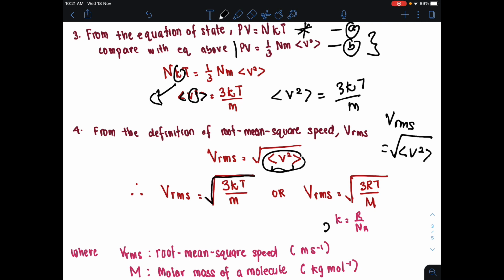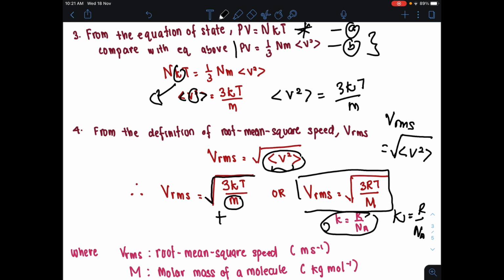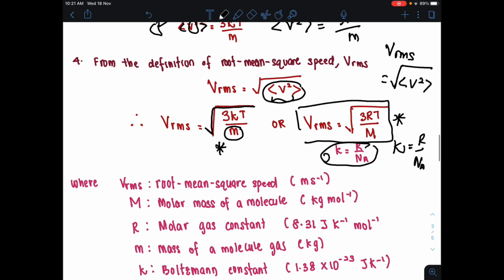So VRMS is actually square root of 3kT over m, or menggunakan information such as k, Boltzmann constant is equals to molar gas constant over Avogadro number, kita akan come up with another equation for root mean square, iaitu VRMS is equals to square root of 3RT over molar mass. So bergantunglah, kalau mass diberi, we use this first equation. Kalau molar mass yang diberi, we use this second equation, as k and R adalah constant, tak ada masalah dekat sini.